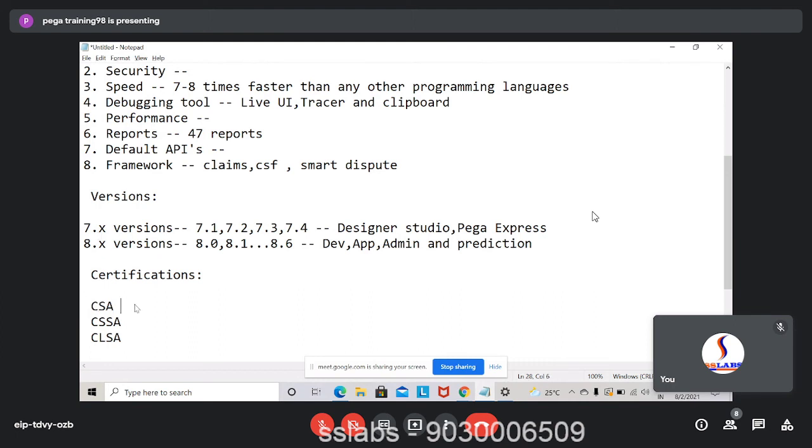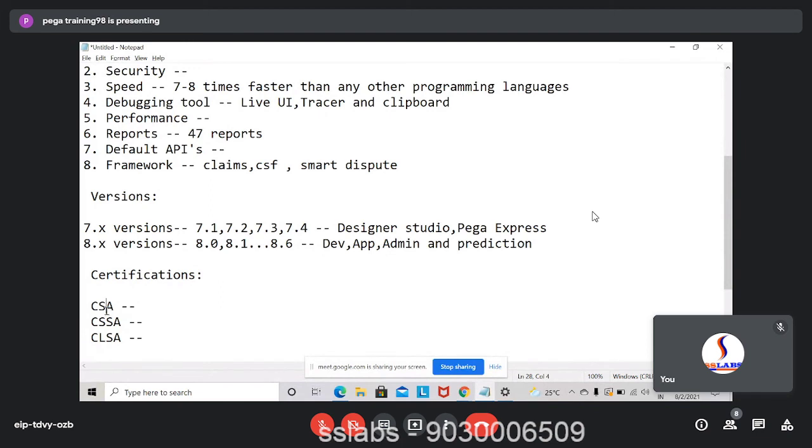So CSA is the first level, which we'll be covering. CSA is Certified System Architect, CSSA is Certified Senior System Architect, and CLSA is Certified Lead System Architect, which is the last course. Your CSA and CSSA are multiple choice question exams. The passing percentage is 65. And if you want to do CSSA, you cannot start with it. You need to do CSA first. You should come in an order.